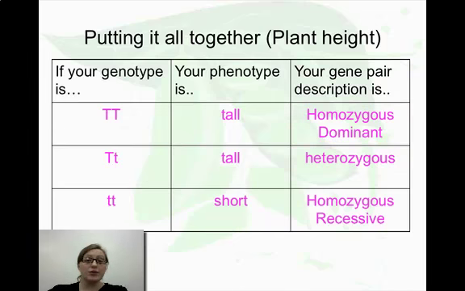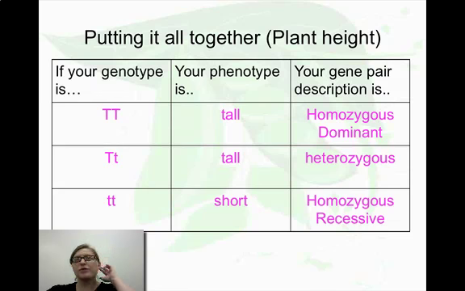Okay, so here we're putting it all together. If you have a dominant homozygous genotype, big T, big T, then your phenotype will be tall. If your genotype is big T, little t, your phenotype will still be tall because remember, the presence of that dominant allele, the big T, covers up the expression of the little t, so it can't show itself.